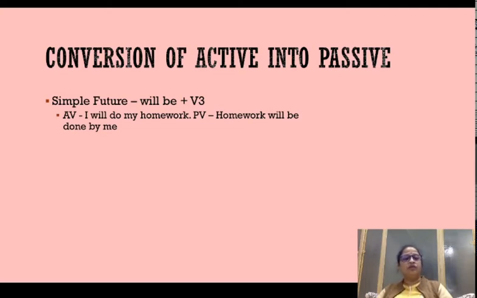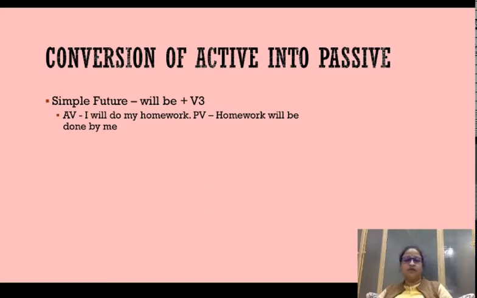Will do indicates that the tense is simple future, and when we convert a simple future into passive voice, it takes a supporting verb be in between, and the root verb, just like present and past, is going to be in the third form, and will supports it. So yeah, and then regular conversion, subject object switching.